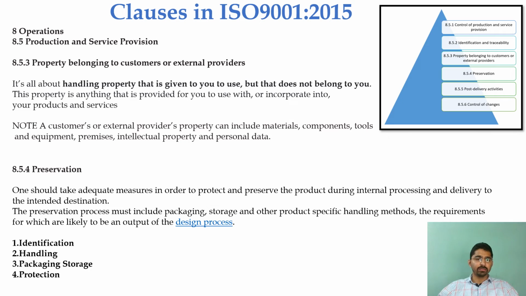8.5.4 Preservation. One should take adequate measures in order to protect and preserve the product during the internal processing and delivery to the intended destination. The preservation process must include the packaging, the storage, and other product-specific handling methods, the requirements which are likely to be input to the design process. So we need to preserve our product across the different stages of the production activity.